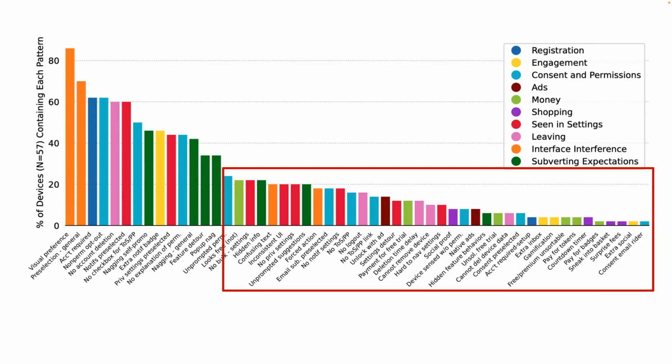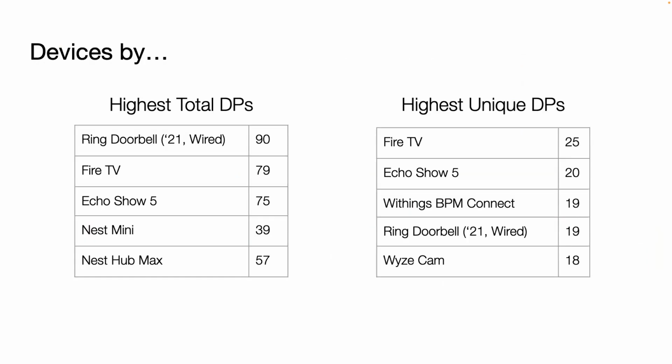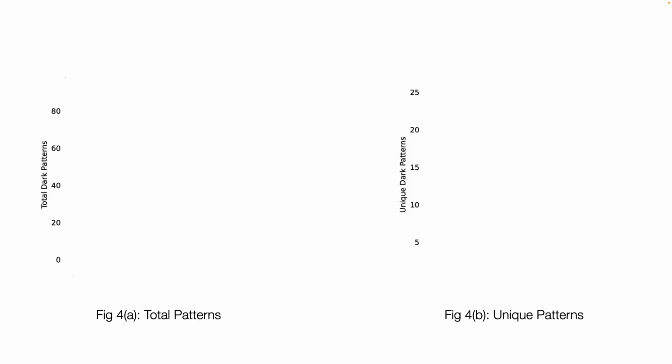For some extra detail, these are the top 5 devices by their dark pattern counts, and we see that the highest number of unique patterns found per device is 25, and the highest total count is over 3 times higher at 90 patterns. But we wanted to learn more about the disparity between these two counts, and since our interactions were not time-bound, we wondered whether feature richness, which means more features, options, or design complexity per device, could impact how many dark patterns we might encounter.